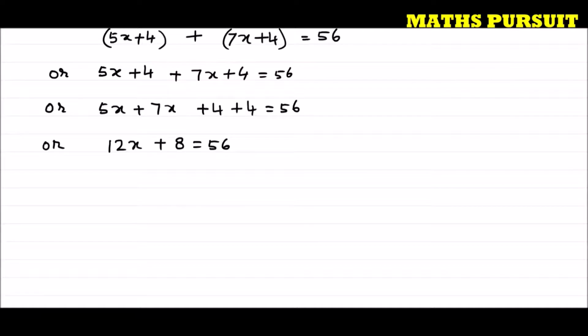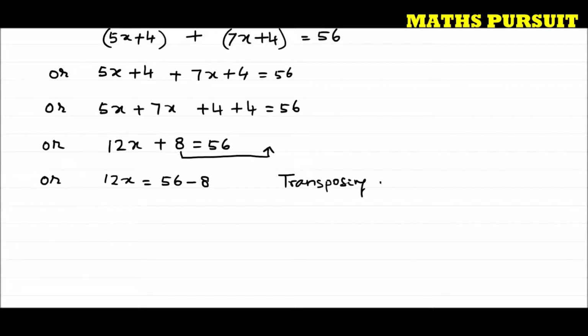Now let us further solve this question. I can write 12x is equal to 56 minus 8. How? This 8 from the left hand side, I moved it to the right hand side. That means transposing plus 8 from the left hand side to the right hand side.